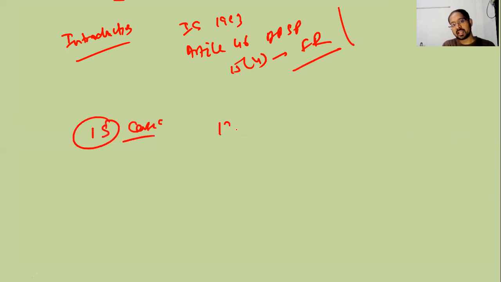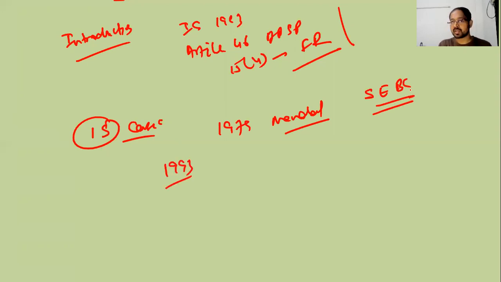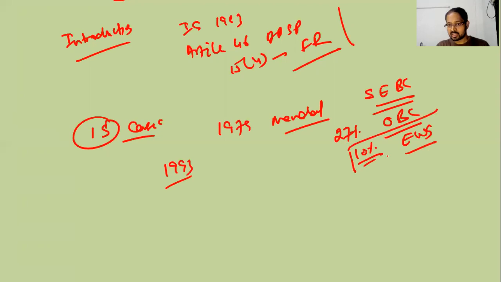So in 1979, the Mandal Commission was authorized by the central government to look into reservation for socially and educationally backward classes. In 1993, after the recommendation of the Mandal Commission, that is 27% reservation to other backward classes, and also 10% to the economically weaker section by the PV Narasimha Rao government, was given at that time. It was challenged by Indira Sahni in the Supreme Court.